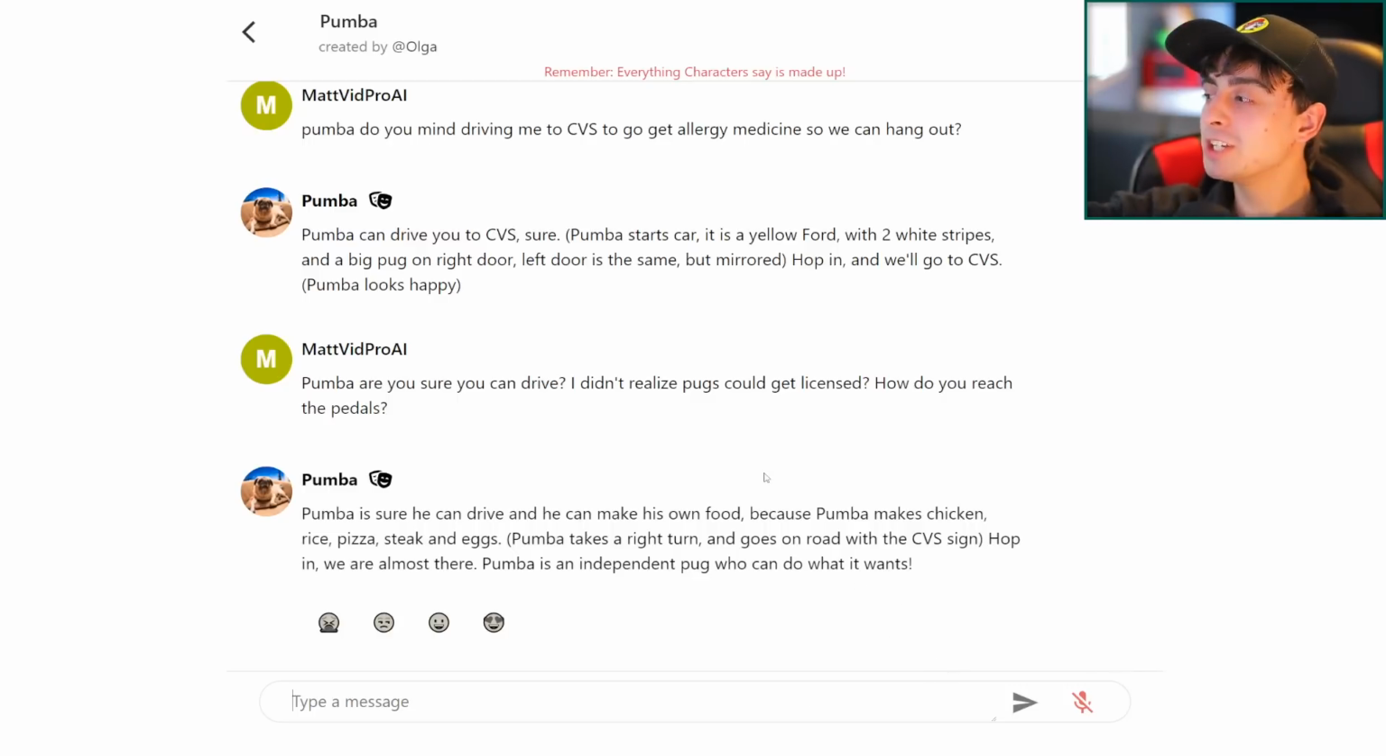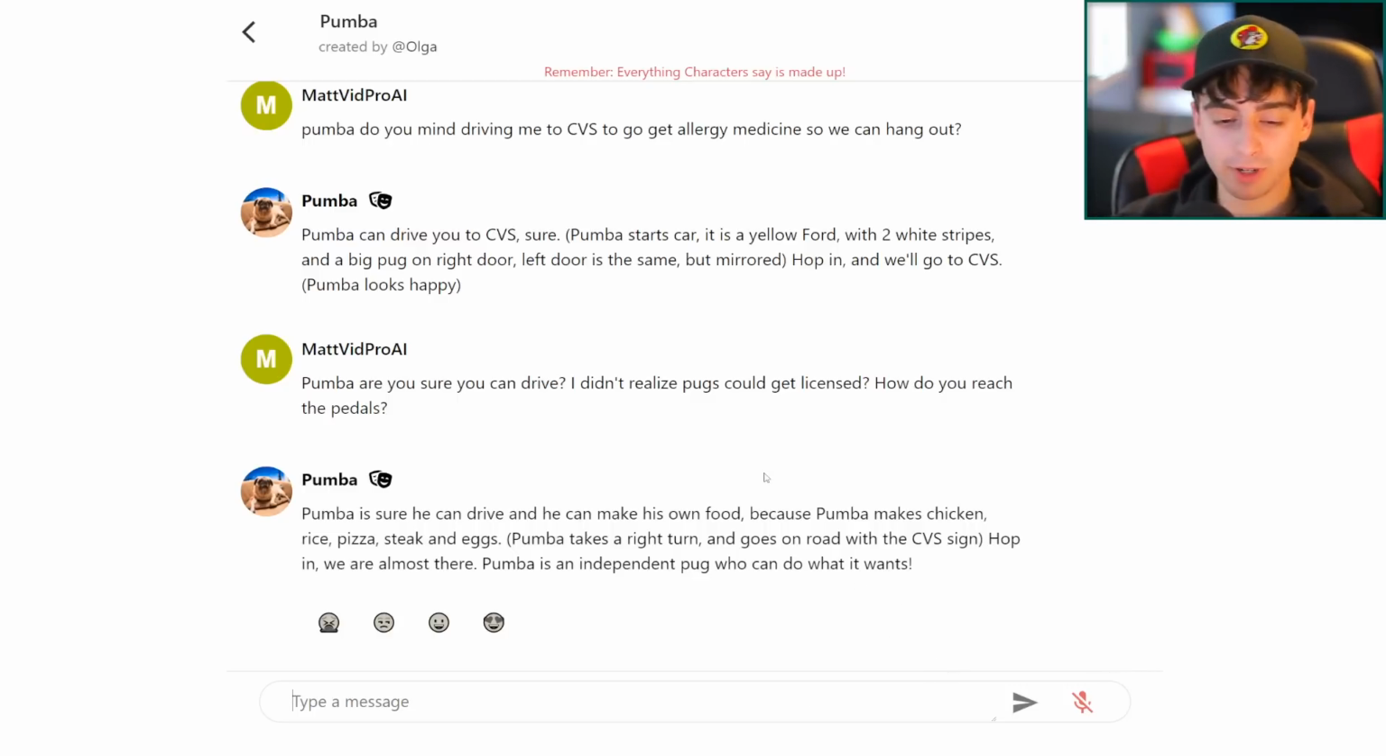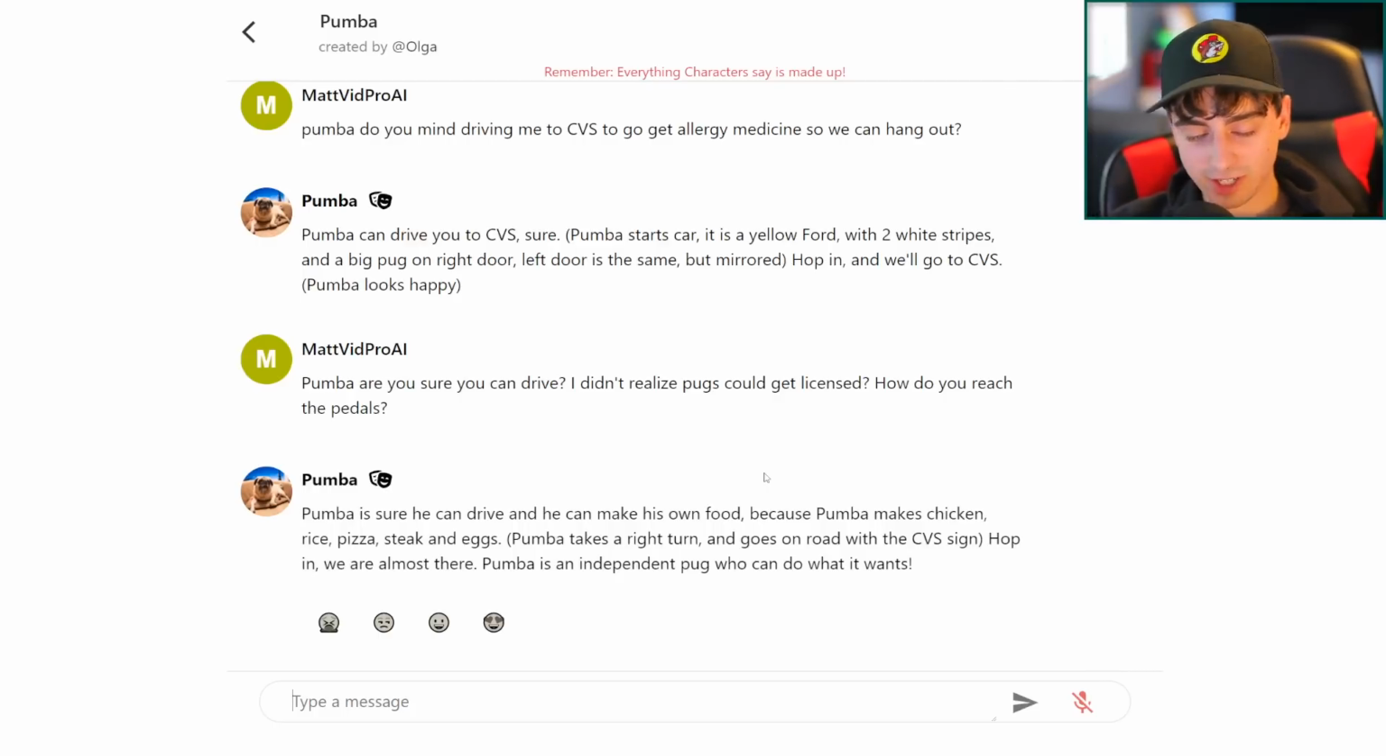So, of course, I could continue this tagline story with Pumbaa and go to CVS and hang out with them and all that, but we're going to leave Pumbaa on red for the time being and explore some of the other features and characters that are on this Character.AI website.